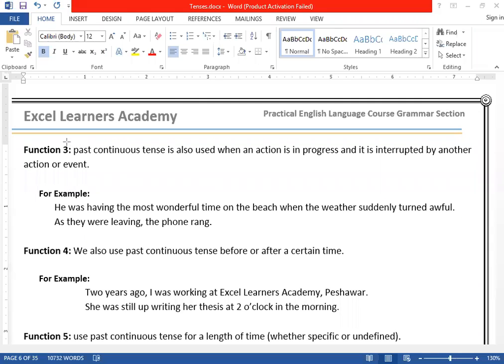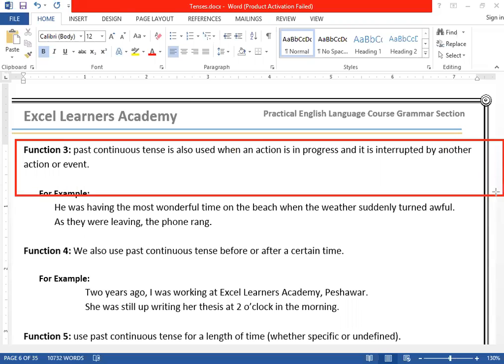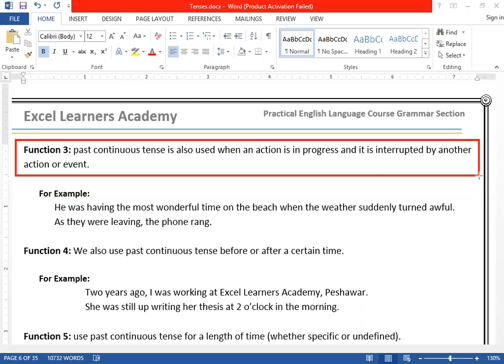Third function we have: past continuous is also used when an action is in progress and it is interrupted by another action or event. In this case, an action was in progress, clear? It was in progress, and it is interrupted by what? By another action. Like it is stopped by another action.